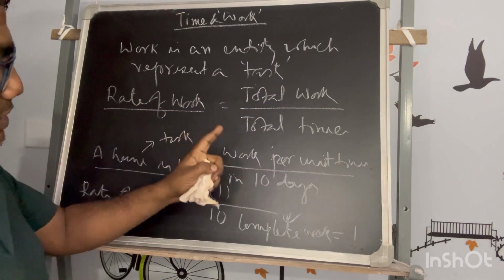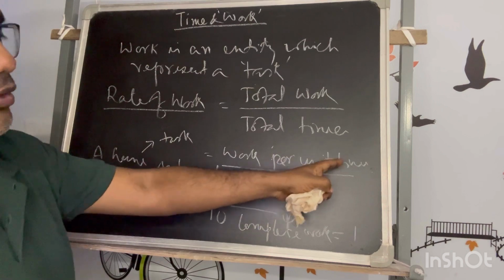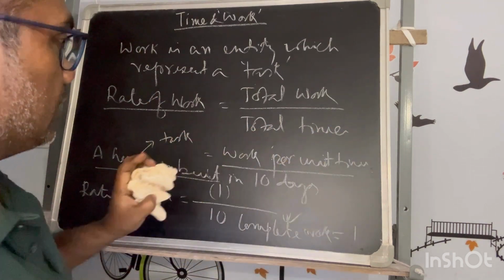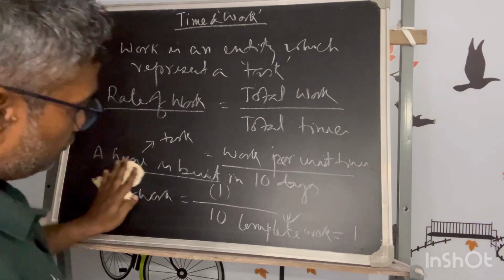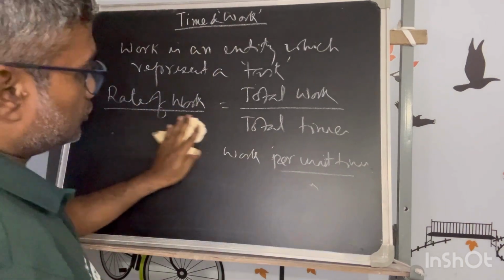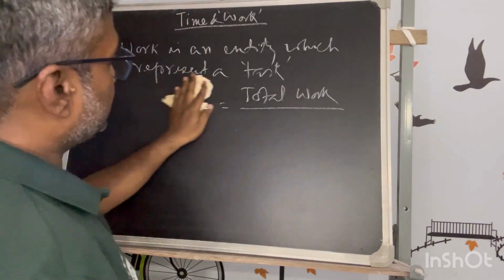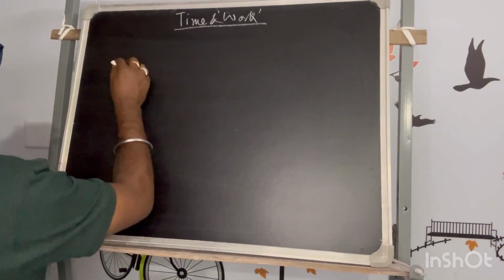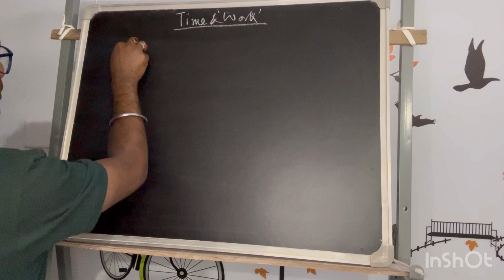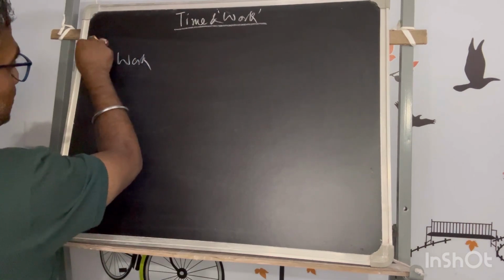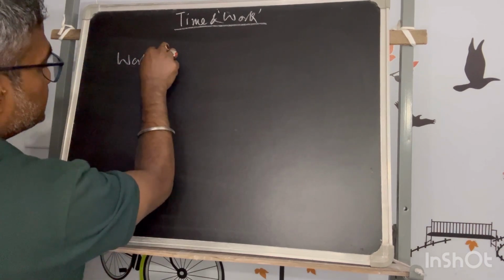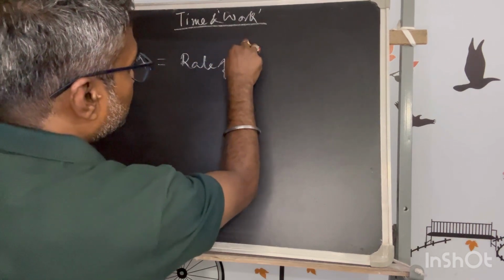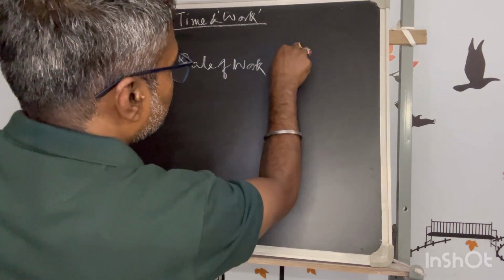This can also be said as work per unit time, and the complete work will always be taken as 1. With this concept, we'll move further. As rate of work is the total work by total time, I will say simply that work is equal to rate of work into time.